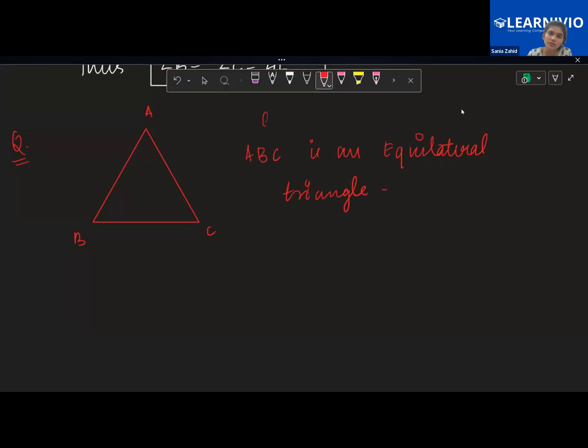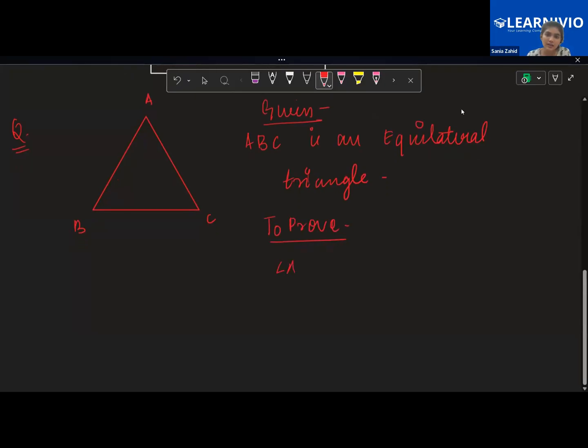What do you have to prove? That angle A is equal to angle B is equal to angle C is equal to 60 degrees.